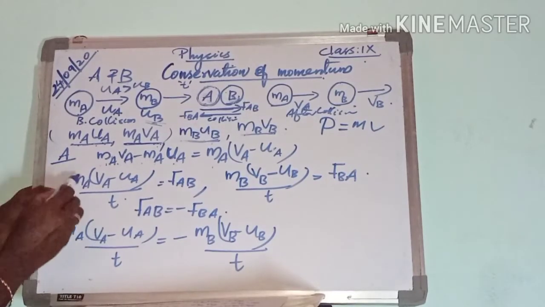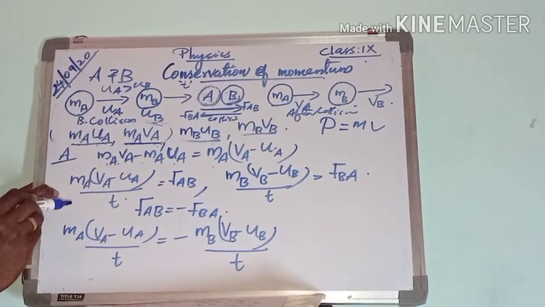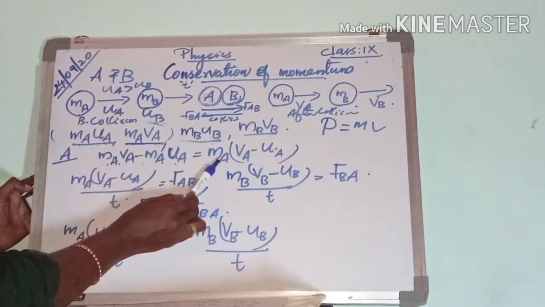The next is rate of change in momentum. What is rate of change in momentum? Change in momentum divided by time.